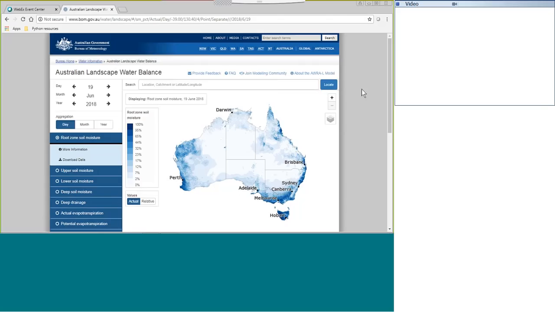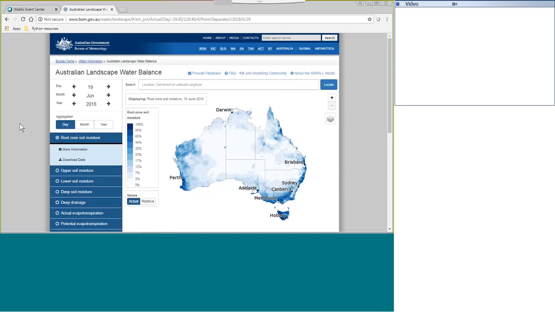So here we see the initial visualization. The variable shown is root zone soil moisture from yesterday at a 5 by 5 kilometre resolution. Here we can see its daily time steps, the 19th of June 2018, and you can see data as output from this model in these visualizations for each day running from January 1st, 1911 to yesterday, the 19th of June 2018. Each day the model updates, and so the data for today will typically be available around 9 AM the next day.